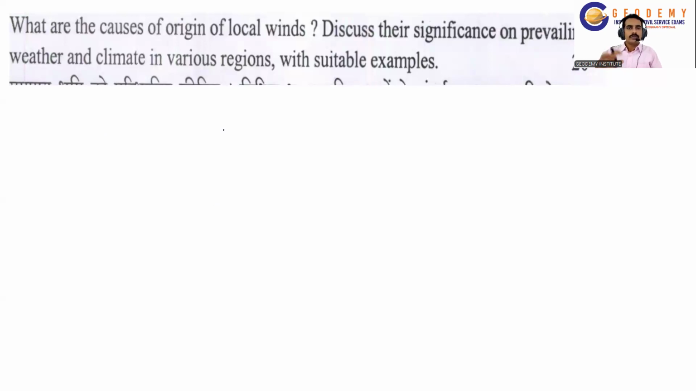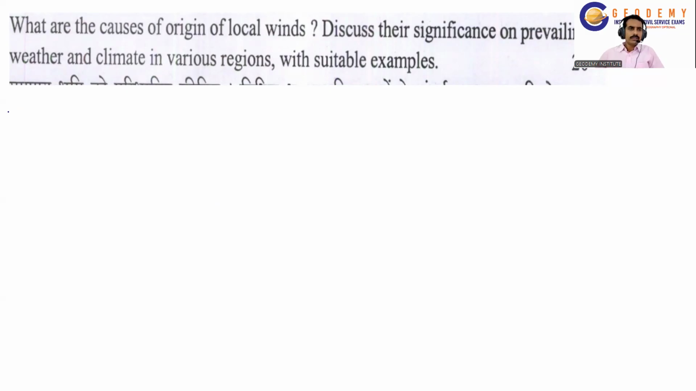As usual, it has two parts. What are the causes of the origin of local winds? Discuss their significance on prevailing weather and climate in various regions with suitable examples. So they have asked for suitable examples, and as a part of physical geography, we can give many pictorial representations here.